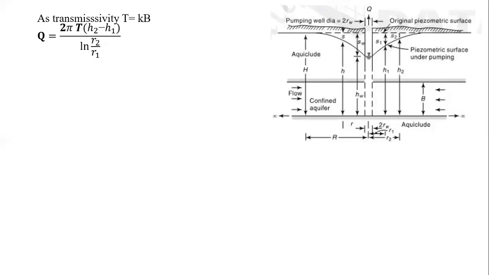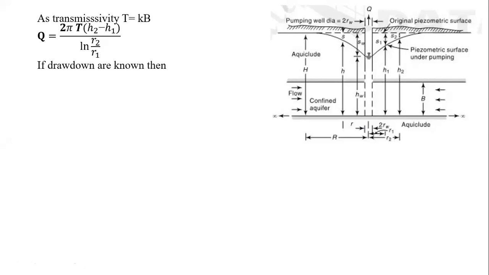Now if the upper limit for the radius is a capital R, in that case instead of r2 there will be capital R upon r1, and instead of h2 there will be capital H. If you consider the lower limit as h2, then for r the lower limit as r2, then here will be r2 and here will be small h2. Those changes will be there.